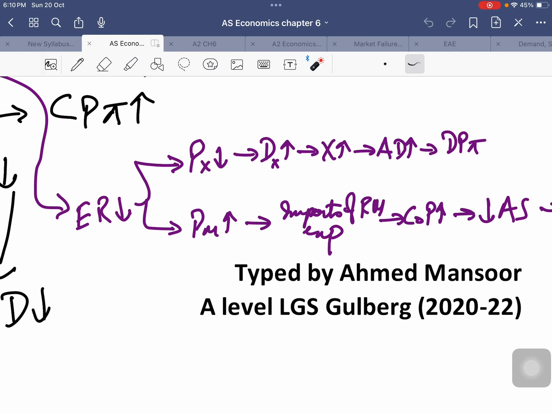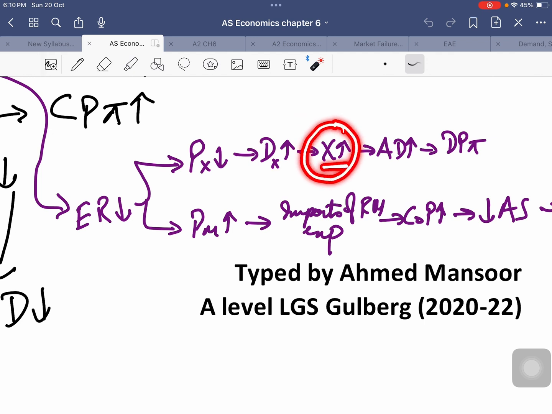So exchange rate devaluation or depreciation can cause both types of inflation. Again, we'll talk about exchange rate devaluation or depreciation in detail once we move to chapter 8. But for the time being, exchange rate devaluation or depreciation means that our currency is becoming cheaper compared to the world currency. Our currency is cheaper. So when our currency is cheaper, that means our goods are cheaper for foreigners. Our exports are cheaper, which means the demand for our exports will increase, which means our export revenue will increase.